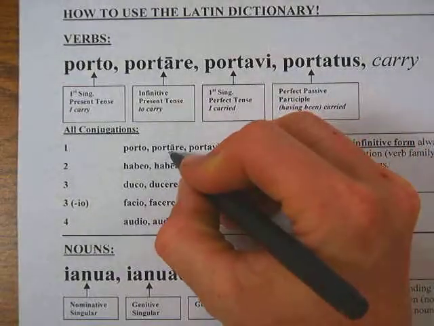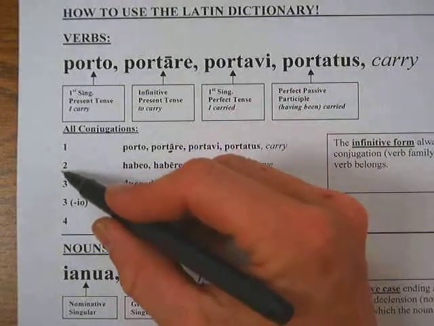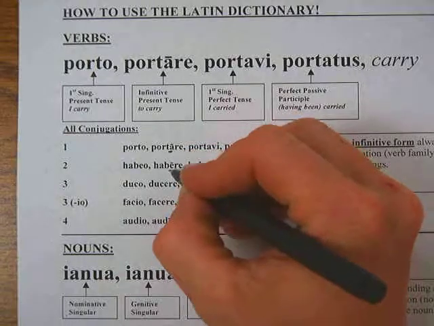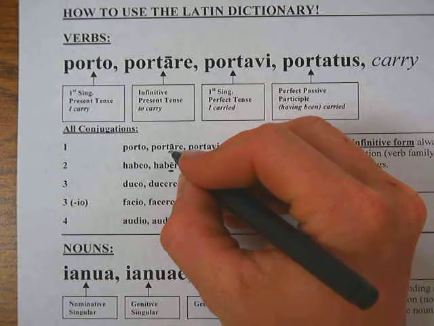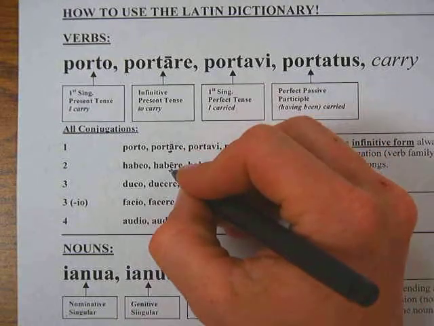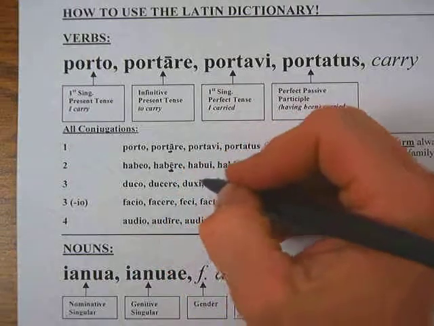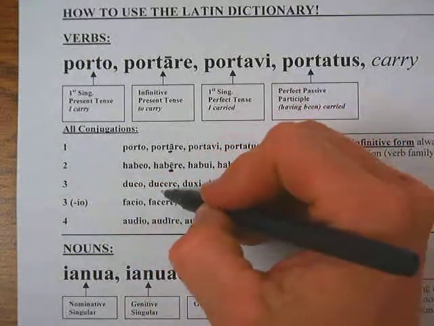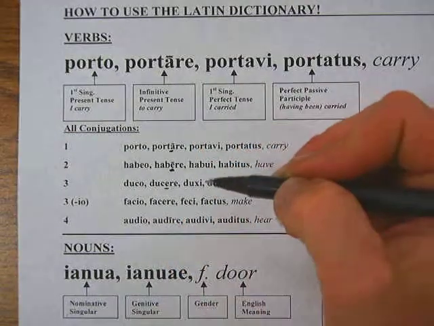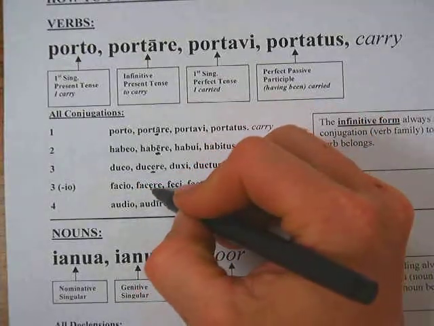There's a first conjugation, and that uses the long A here, and that A is very prominent in the forms. There's the second conjugation, which uses an E right here, long E. This is how you identify it in the dictionary. You look at that infinitive form and look at those vowels. It's not going to say second conjugation. Well, sometimes it does, but you just look at that E if you don't know. In the third conjugation, it's a short E. Notice this. That's why you have the long marks here and not here.